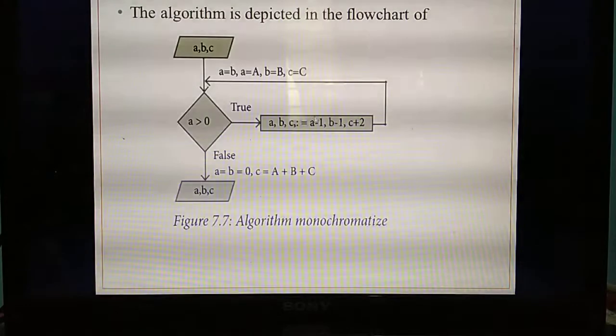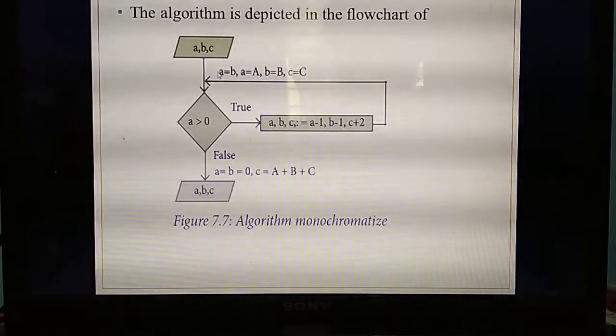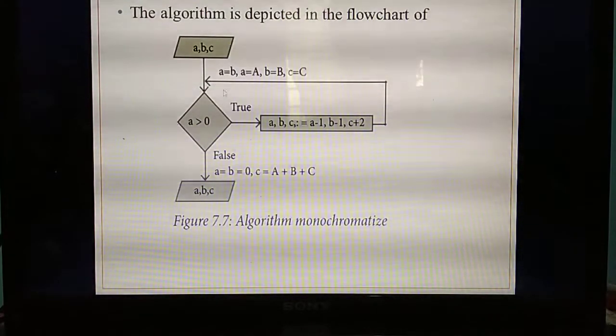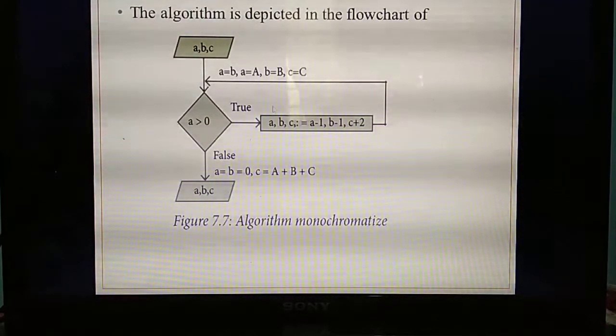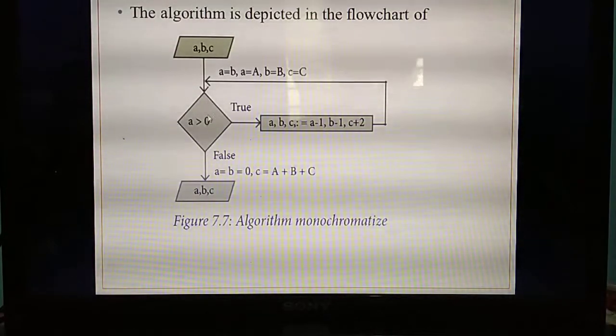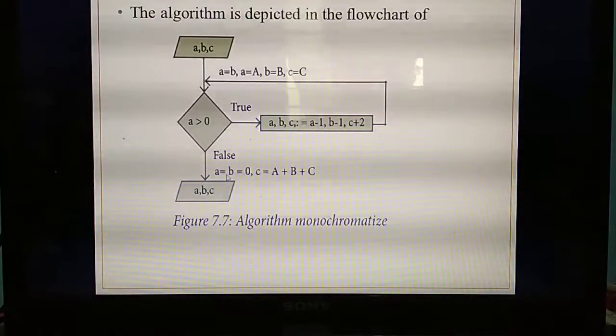Understand? So when you are going to change, if the value A equal to B, at that time you need to change the values, small a to b, b to b, c to c. Again, this loop will execute till the condition becomes false. That means till A greater than 0. If A equal to 0, the condition becomes false, so it will come outside of the loop.